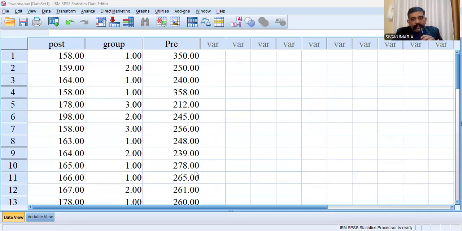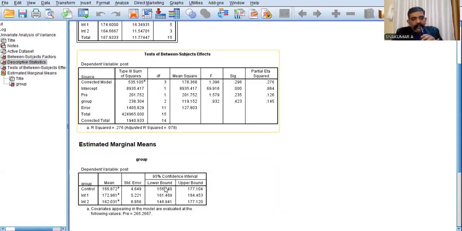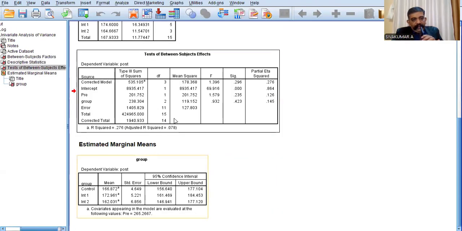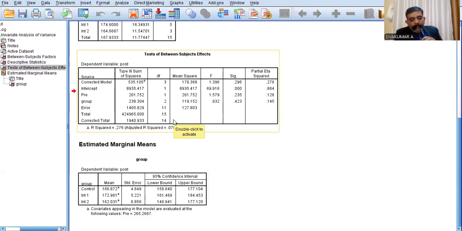Now you can see the output. There are so many tables, but the most important table is the tests of between-subjects effects. Please see the group row and see the Sig value along the group row. You can see group in the tests of between-subjects effects. Along the group, you can see the Sig value.